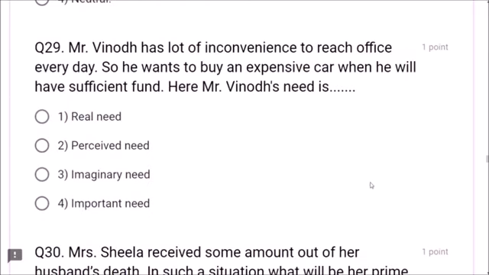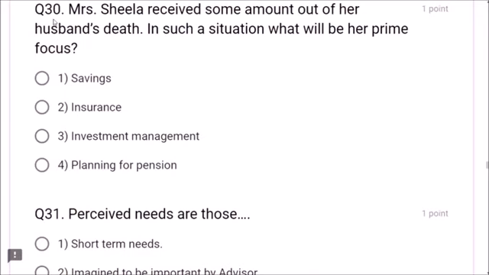Next, question number 29. Mr. Vinod has a lot of inconvenience to reach office every day. So he wants to buy an expensive car when he will have sufficient fund. Here Mr. Vinod's need is a perceived need. The answer is perceived need, friends. Option 2 is correct.